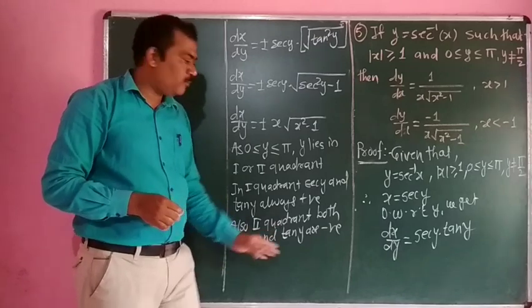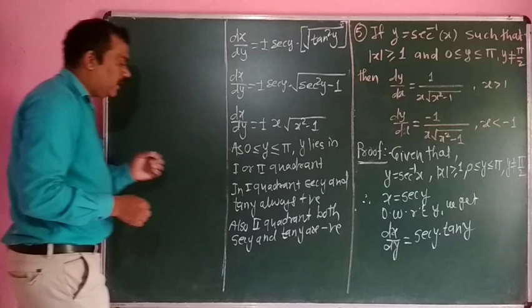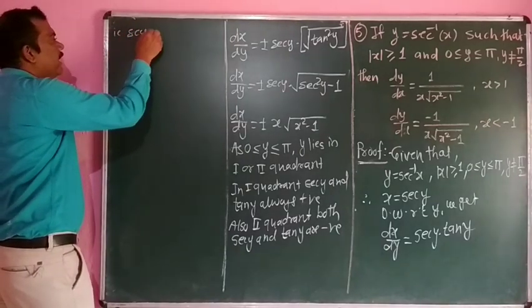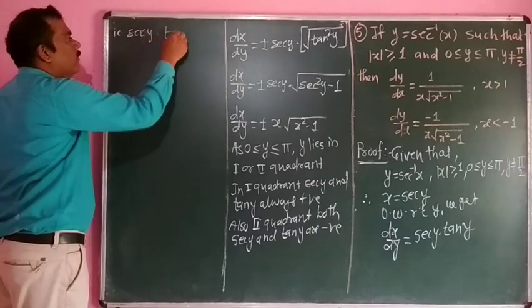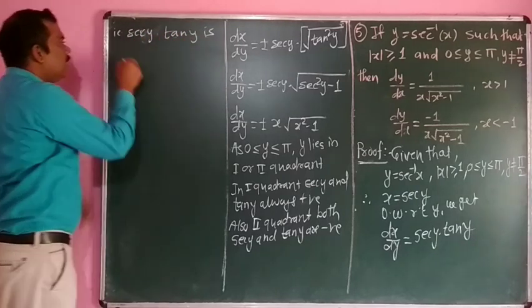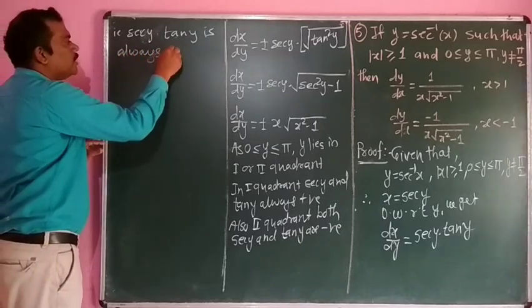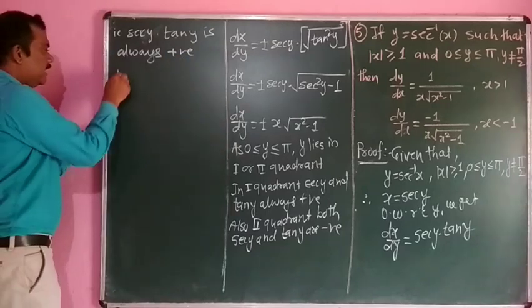In the second quadrant both are negative, so minus into minus we already get a positive value. So we can write that sec y into tan y is always positive. So here we have to select the value dx by dy